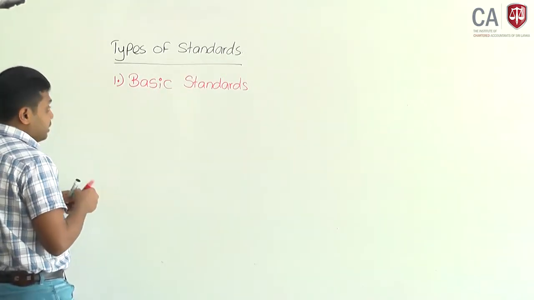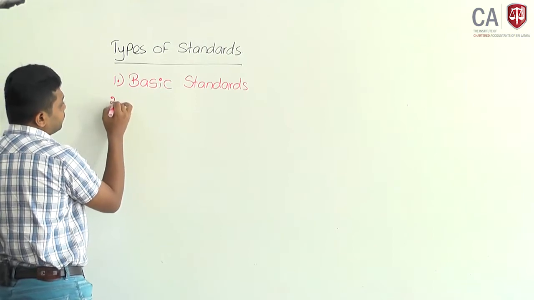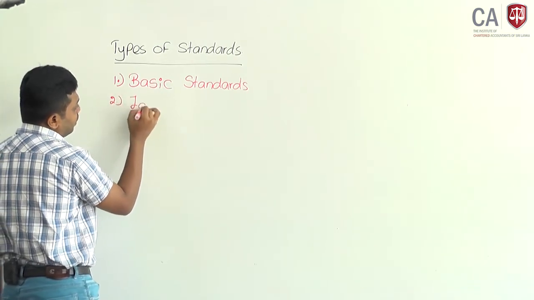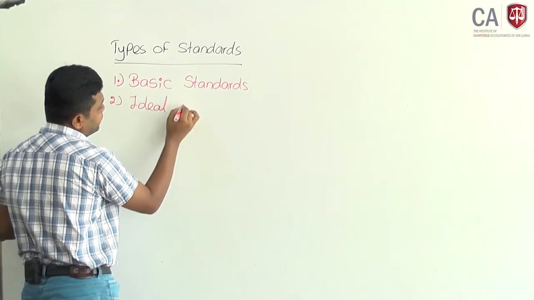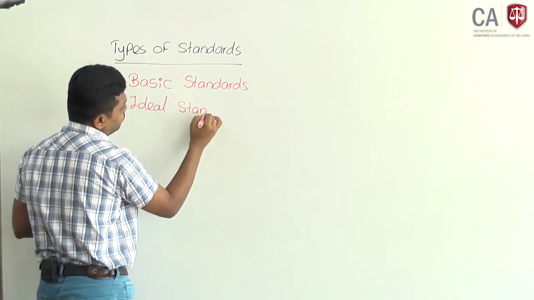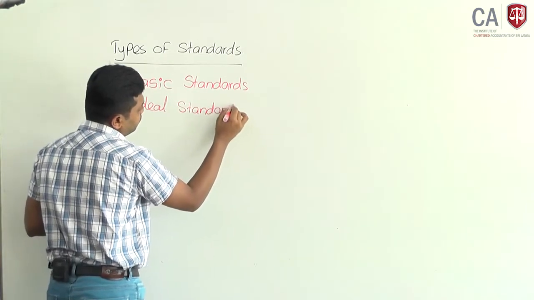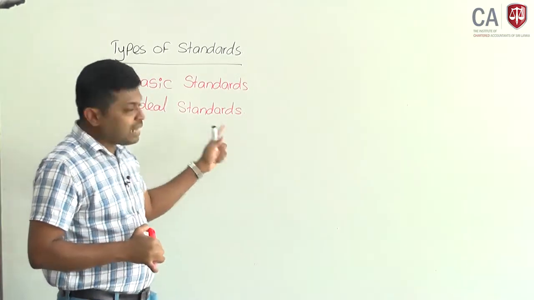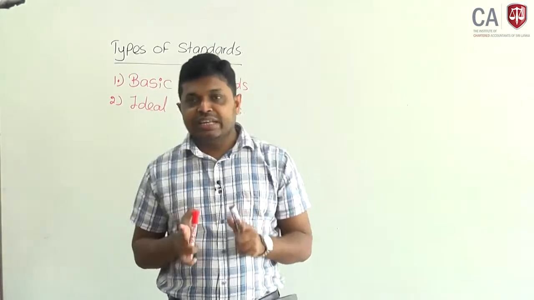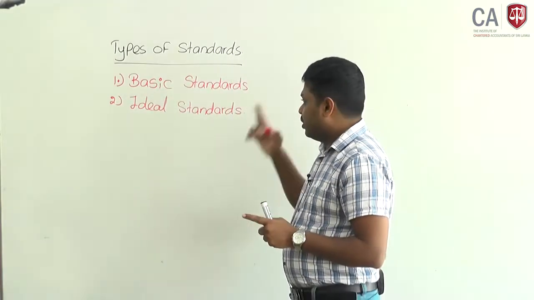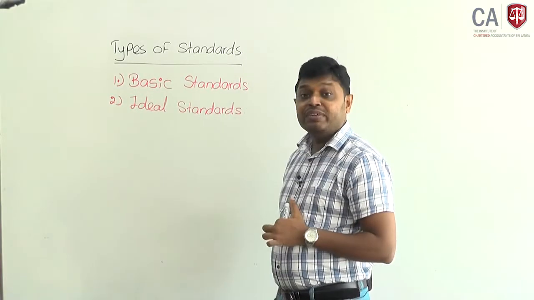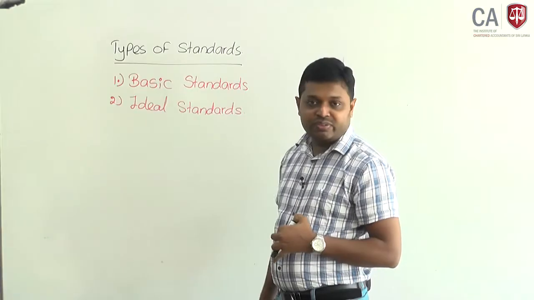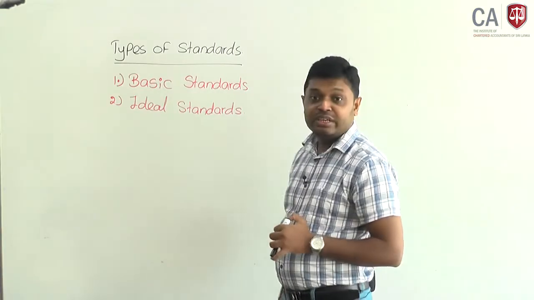Then the next standard, ideal standards. These ideal standards are very difficult, even too difficult, to achieve, and always result in negative variance.